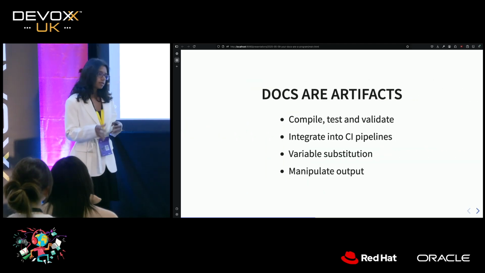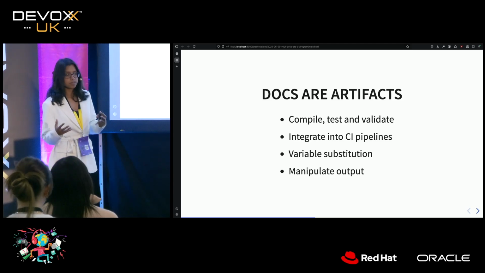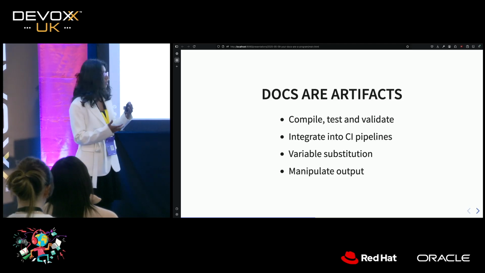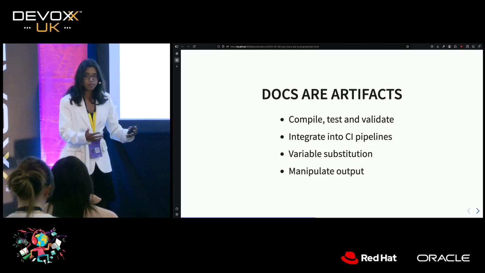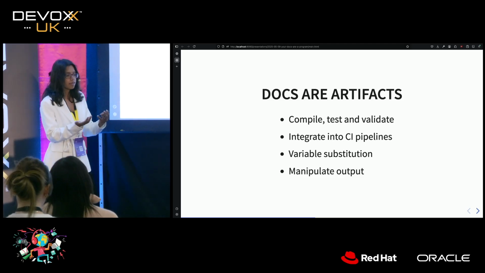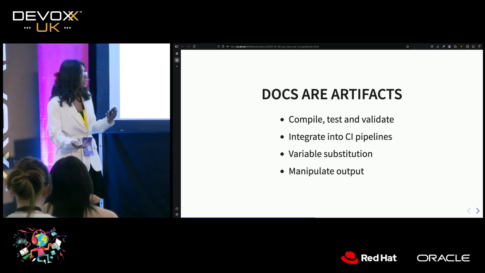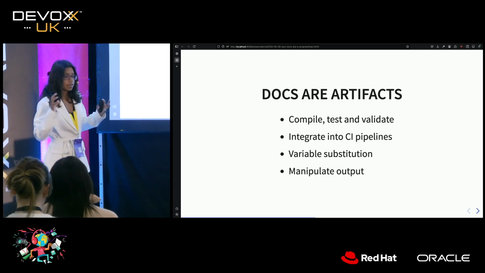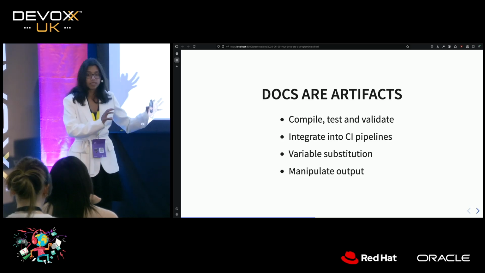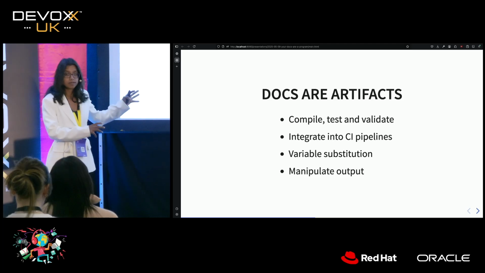So that's how docs can be viewed as artifacts, right? They can be viewed as having a pipeline which will enable them to be validated, to be compiled, to be unit tested. We can integrate that pipeline into CI pipelines, right? We can now test our docs.